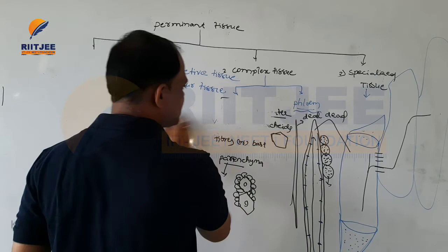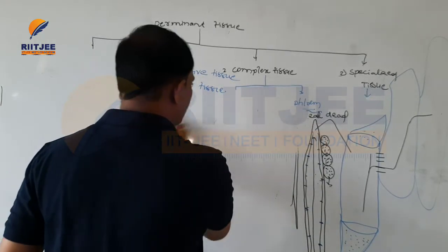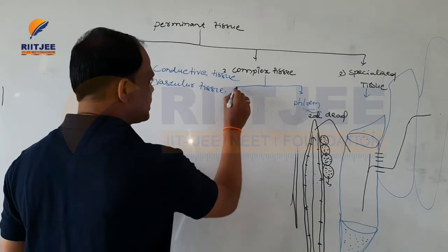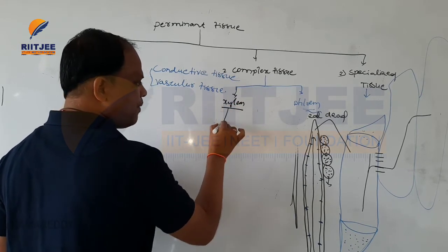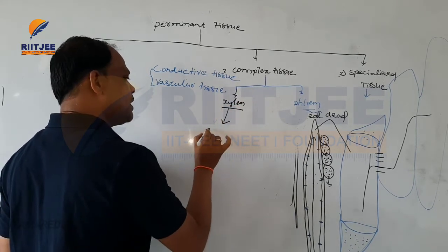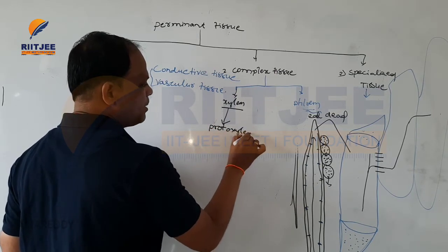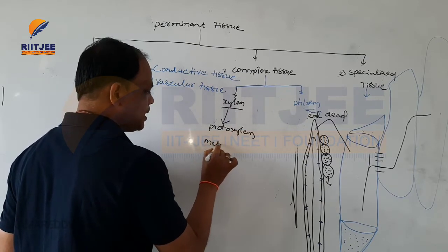And the next one is the phloem cells. Okay, and one more point about xylem. Here the first developed xylem is called protoxylem. The secondary developed xylem is called metaxylem.